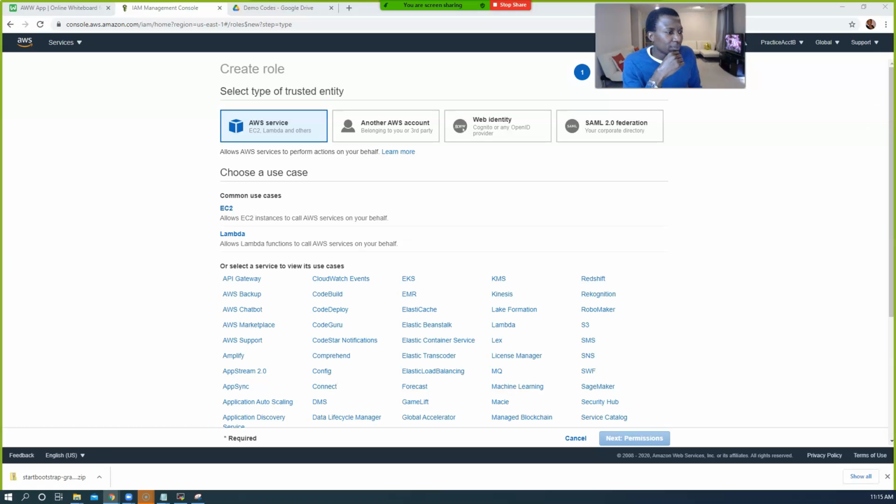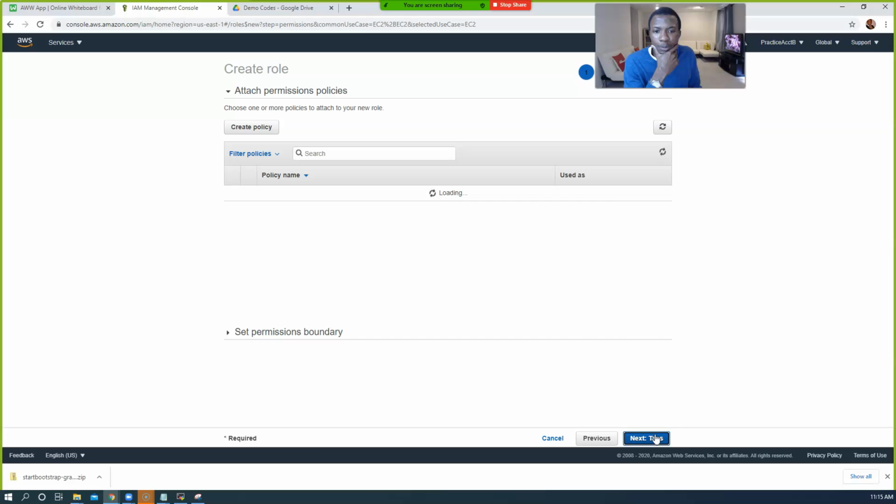Okay, guys. Yeah, Session Manager. So click on EC2 on this page. This is the role. We want to create a role for EC2. Once you select EC2, go ahead and click on Next: Permissions. Waiting.